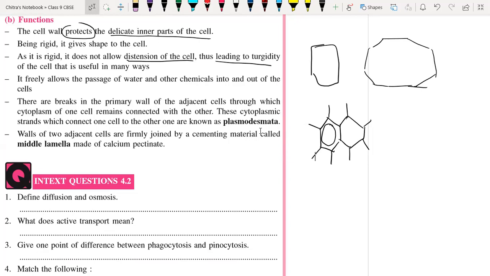Yes, it freely allows the passage of water and other chemicals in and out of the cell. So it is like a selectively permeable membrane because it allows the passage of water as well as other substances. Selectively, not semi. A semi-permeable membrane allows only the passage of water molecules, but a selectively permeable membrane allows the passage of water molecules as well as other minerals also.